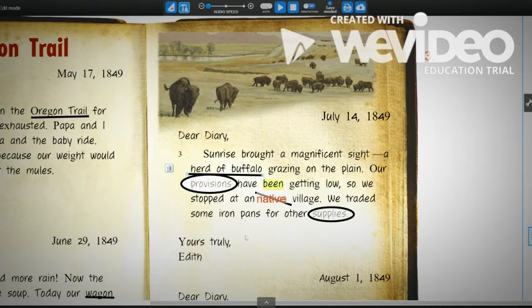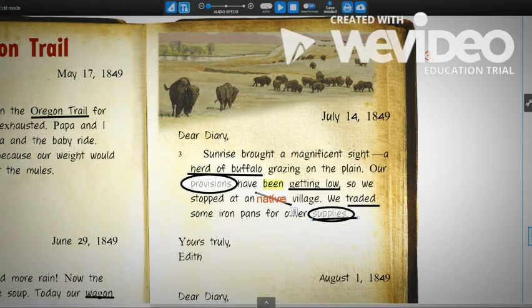And also, I'm going to underline this other important thing where they stopped because their supplies were getting low. So I'm going to underline getting low, that they traded, and they got new supplies. So those are important things that we need to remember when we are writing our details down.